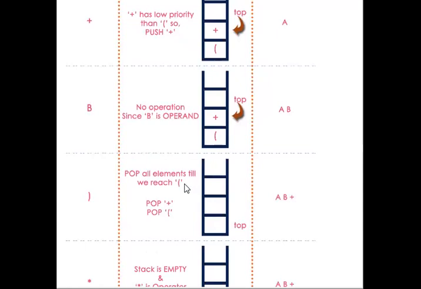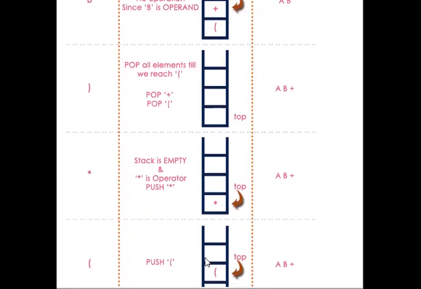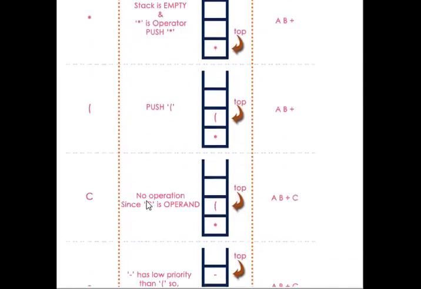So the pop operation is performed, and a, b and plus are displayed. Now the star operator is pushed into the stack. Then the open parenthesis is pushed, then the variable c is pushed.